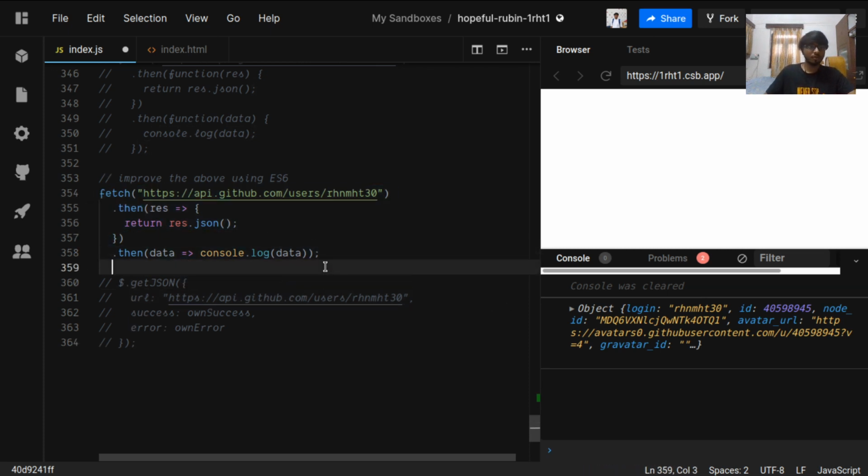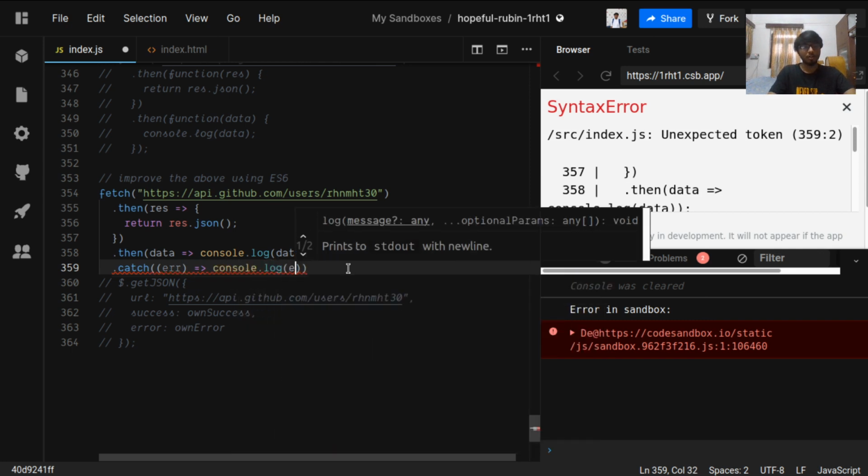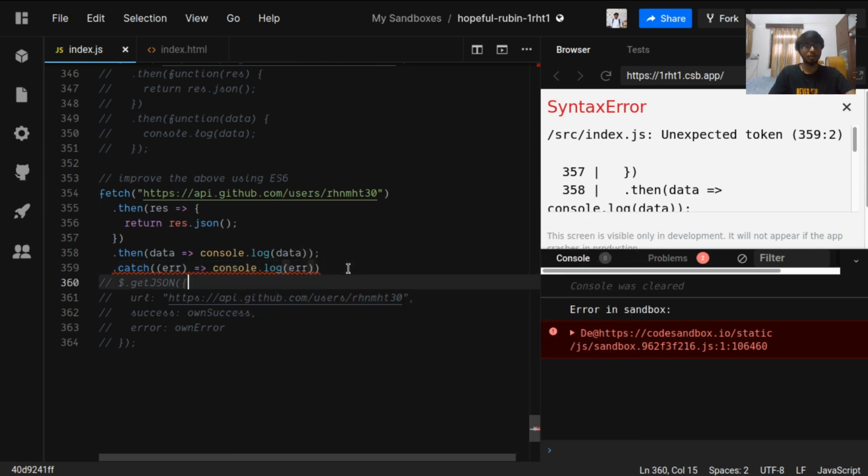Okay. So previously in the get.json, we were handling the error as well. So how do we handle this error, and when will the error occur? The error will occur whenever this promise gets rejected. And to get that rejected value, we can use .catch, and I will use the arrow function again, with error, and I will directly console.log the error.